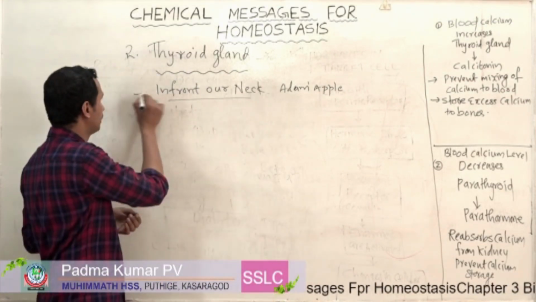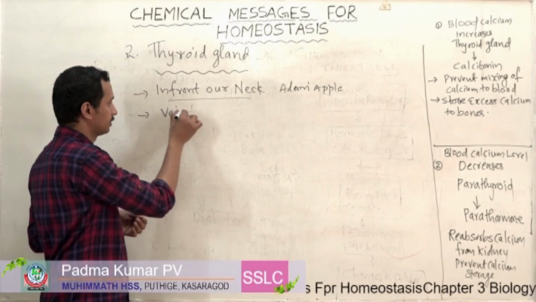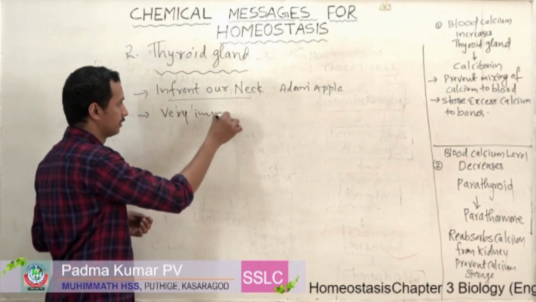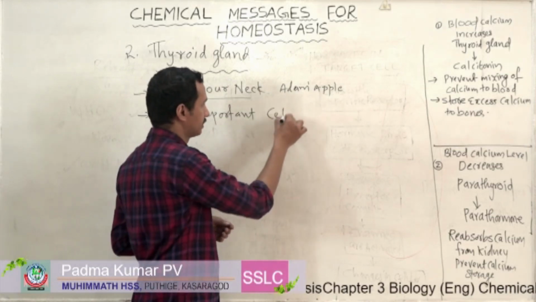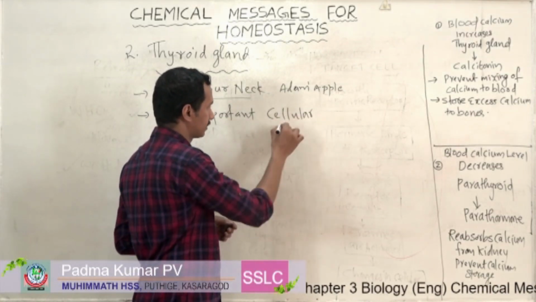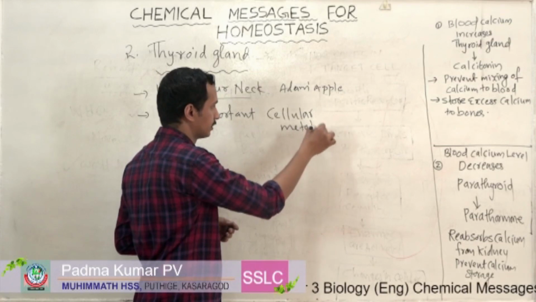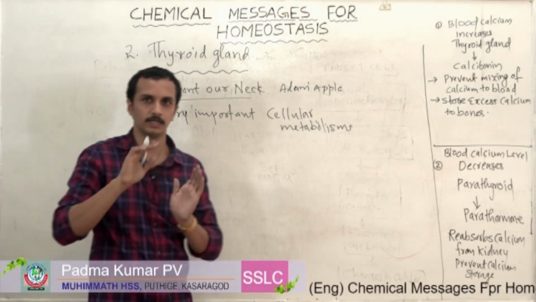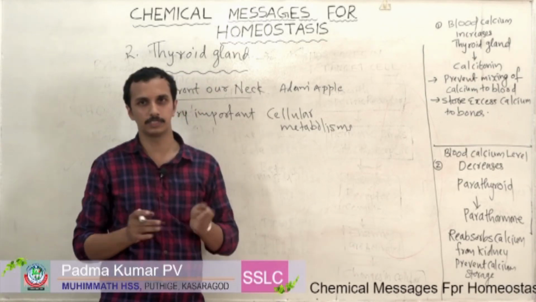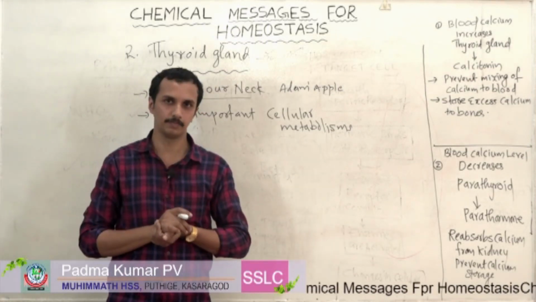It is a very important gland in cellular metabolic activity. It will control cellular metabolism, or the different metabolic processes taking place in our body.